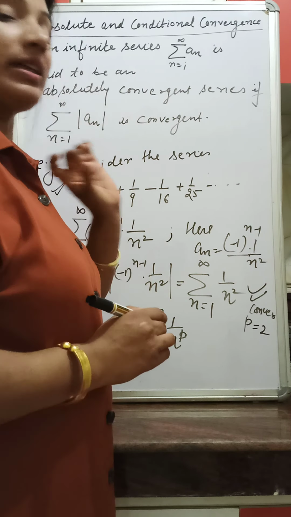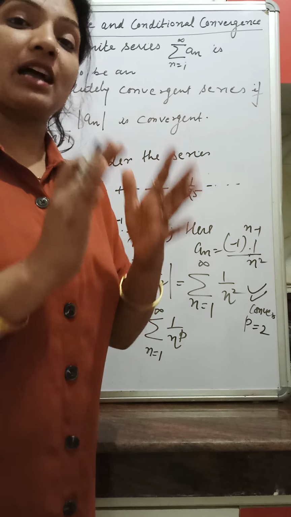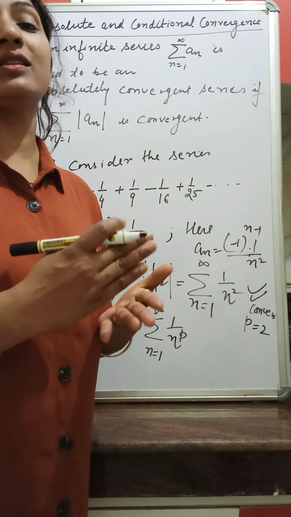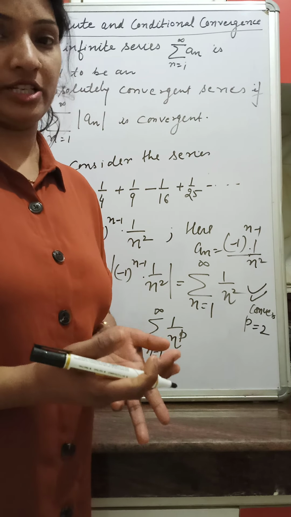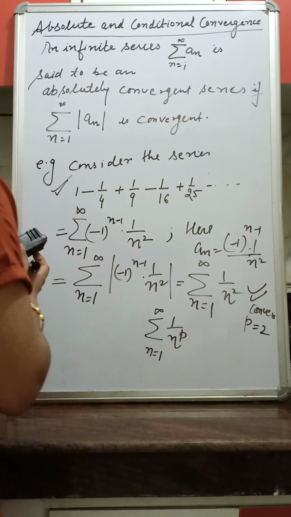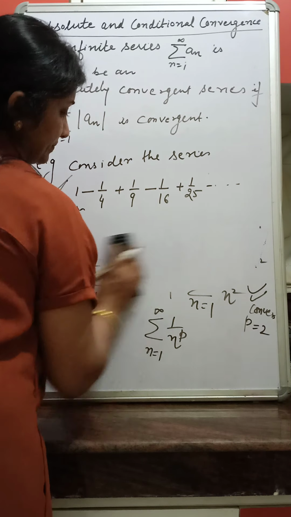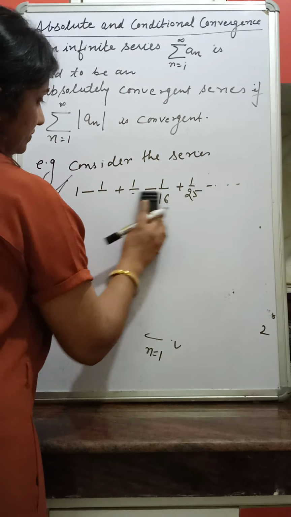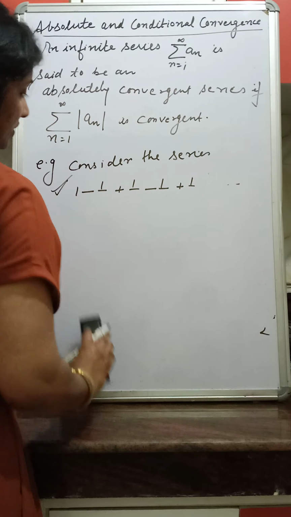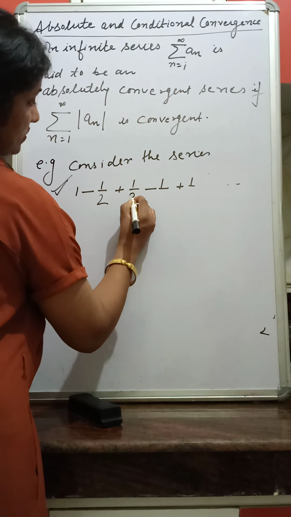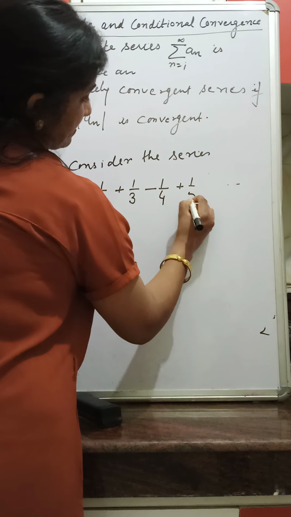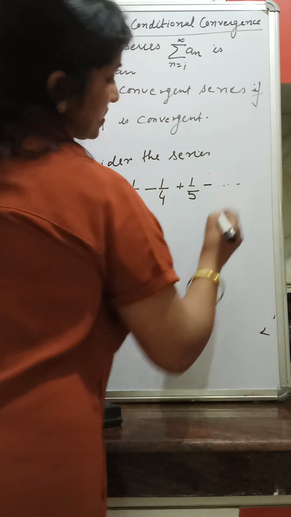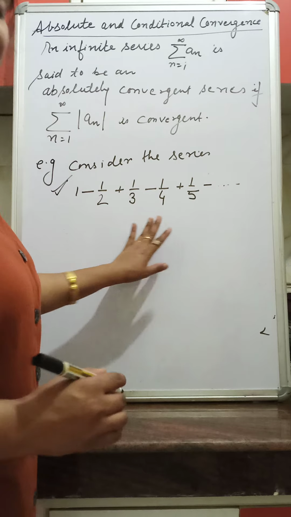Okay, now there are some series which are convergent but their modulus series is not convergent. For example, if we take this series 1 minus 1 by 2 plus 1 by 3 minus 1 by 4 plus 1 by 5 and so on. See, what is this series?